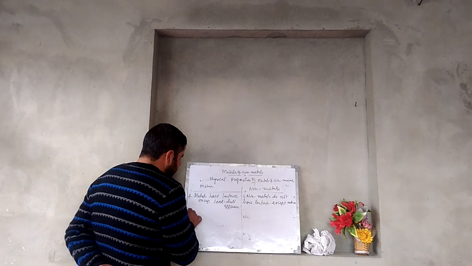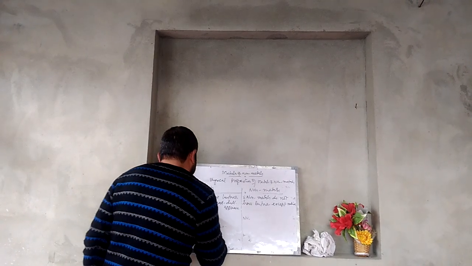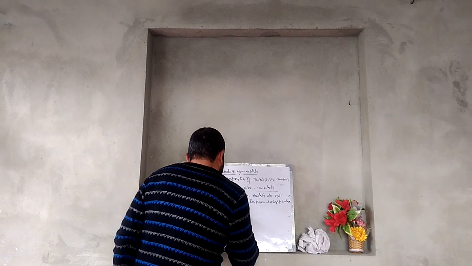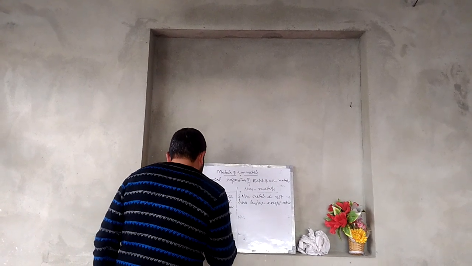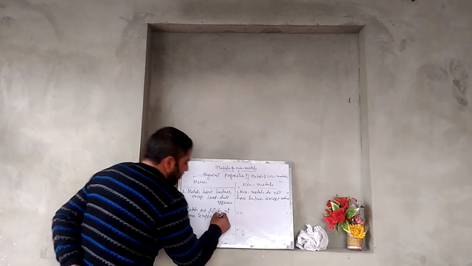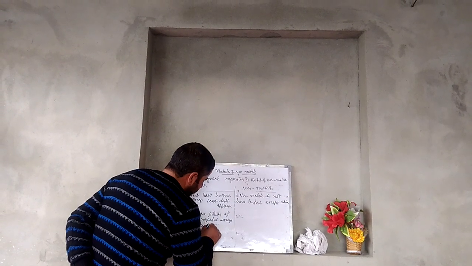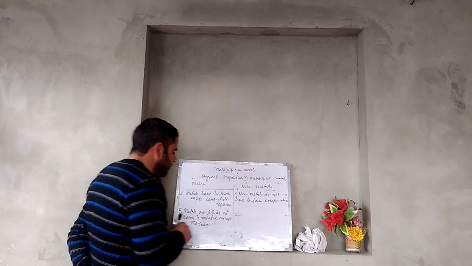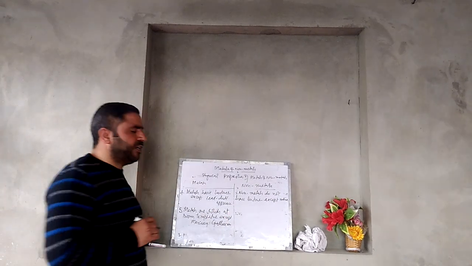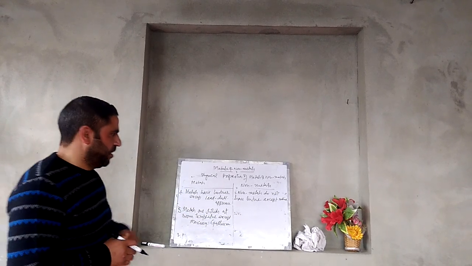The fifth property is that metals are solids at room temperature, except mercury. Mercury is a metal, but it is in a liquid state. Mercury and gallium. Gallium is also a metal, but it is also in a liquid state. Except these two metals, all the metals exist in solid state.